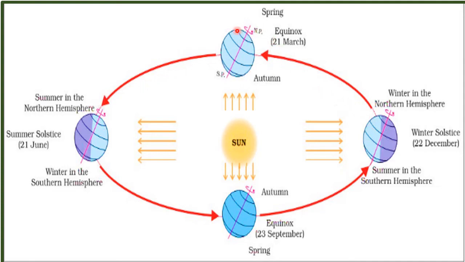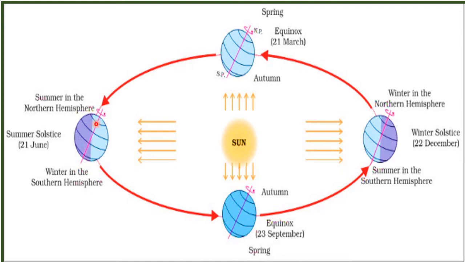So we can see that the earth continuously revolves around the sun, and due to its revolution different seasons come into being, and at the same time two different seasons are on the earth.